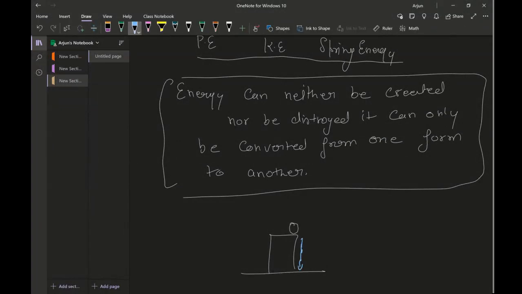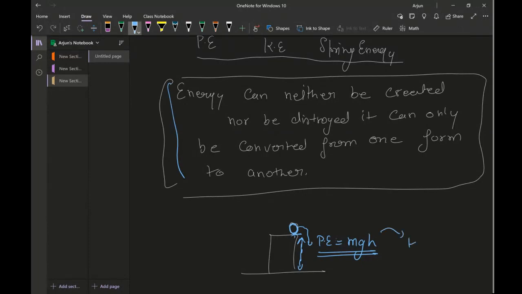Potential energy is the energy contained in a body by virtue of its height. And this object, because it's placed at a height, has potential energy equal to mgh. Potential energy is mgh.